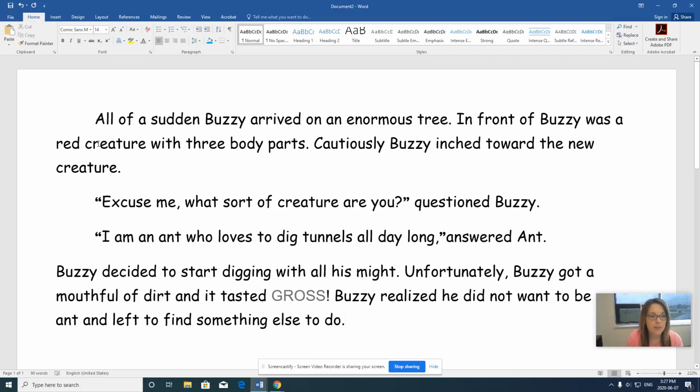This paragraph we've started, it says, all of a sudden Buzzy arrived on an enormous tree. In front of Buzzy was a red creature with three body parts. Cautiously, Buzzy inched toward the new creature. There's our first three sentences. The very first one, as we said before, is arrive. So we're going to make this sentence red, just like on our planning page.